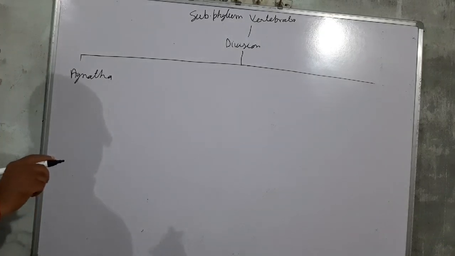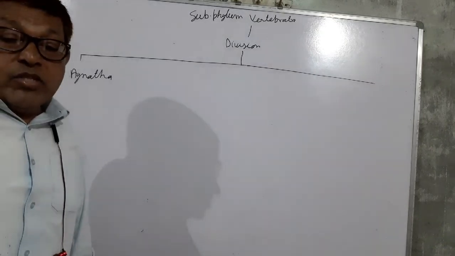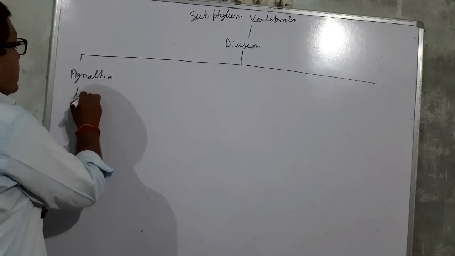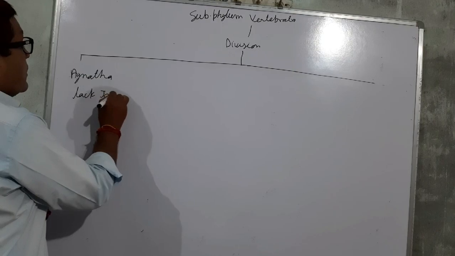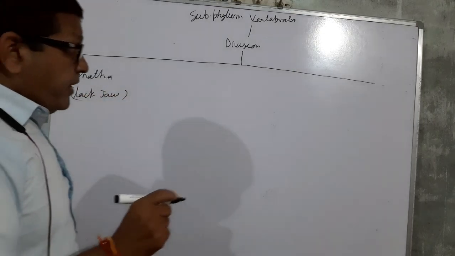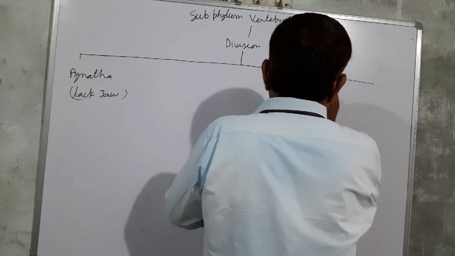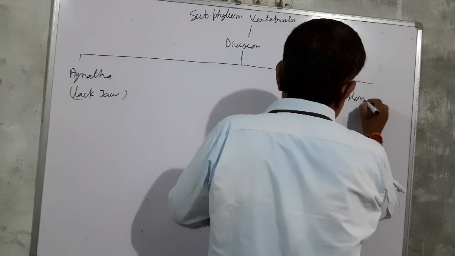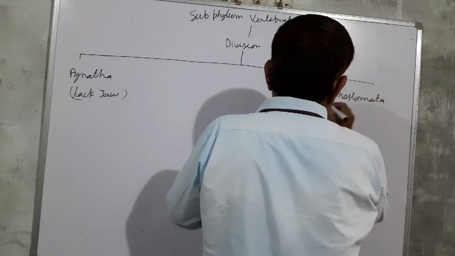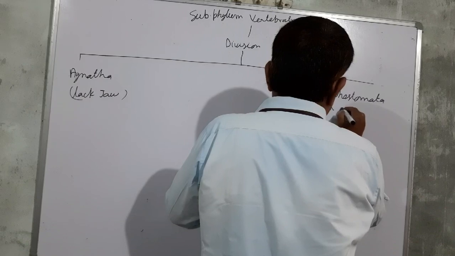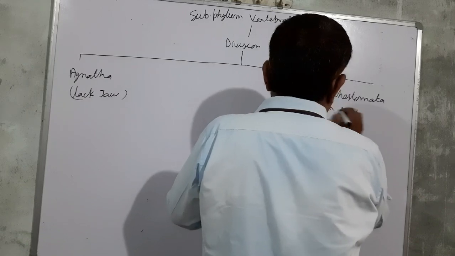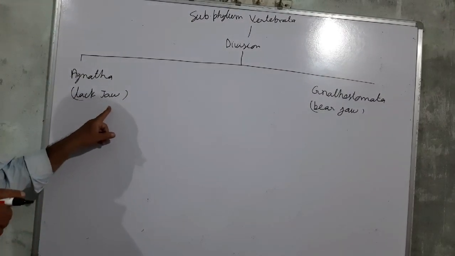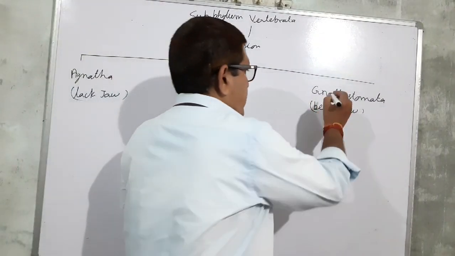Agnatha do not have the jaw. And here, Gnathostomata, they bear the jaw. So the division is on the basis of the jaw: they do not have the jaw, and they bear the jaw.